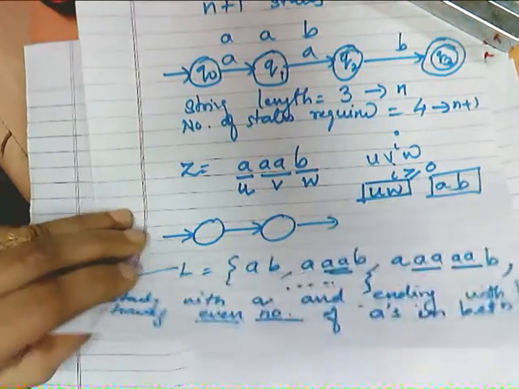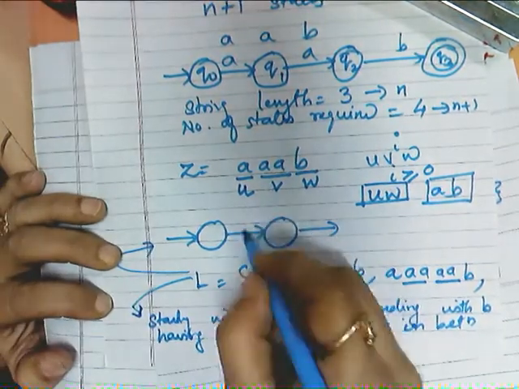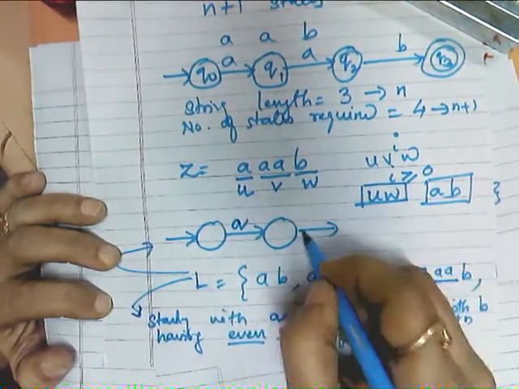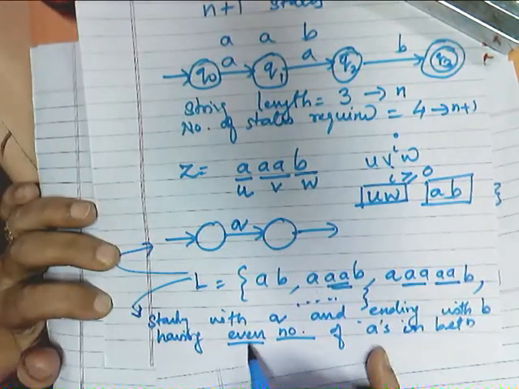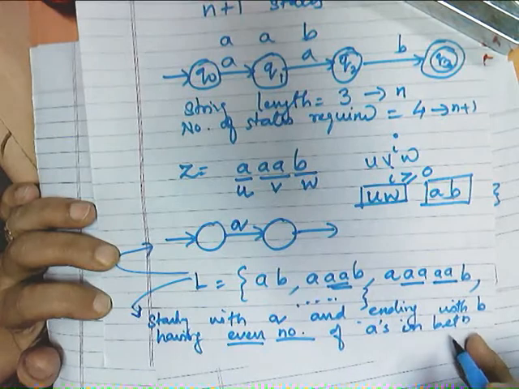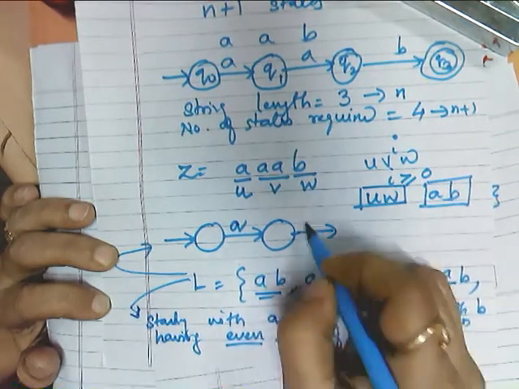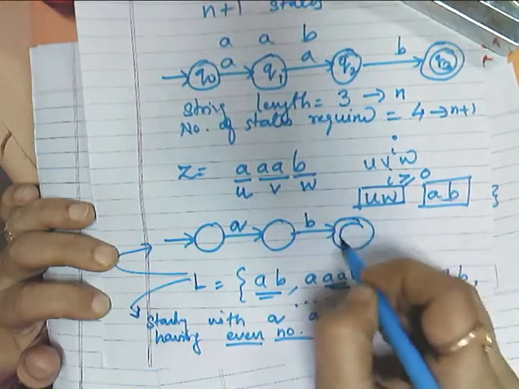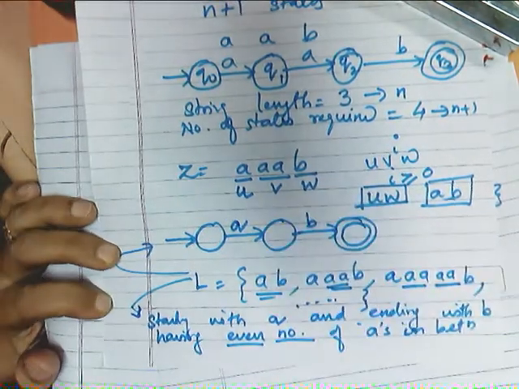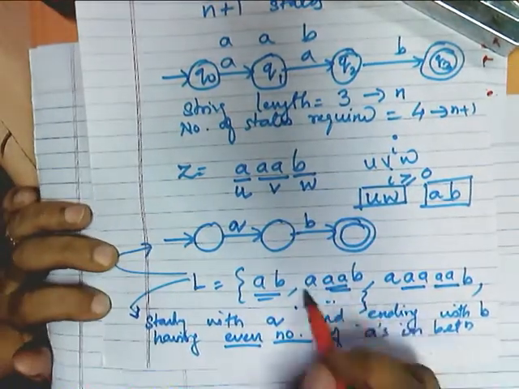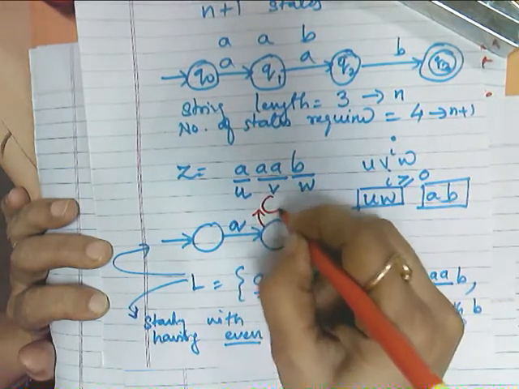So its DFA will be, see what will be its DFA. My DFA will be A, then not any number, it is an even number of A's in between. Now the minimum length string acceptance is the same, and 3 states are required, but now if I want to represent this language, I need an extra state here.